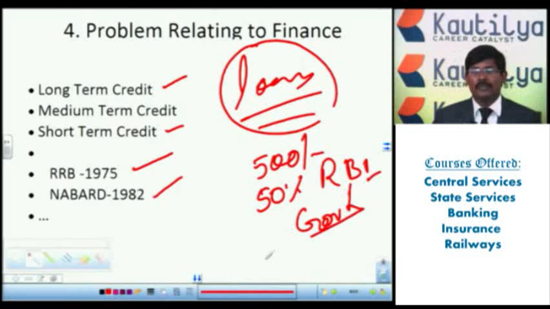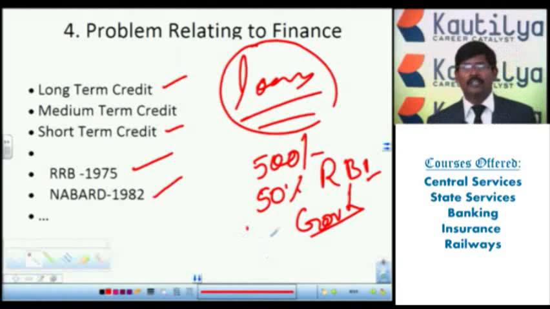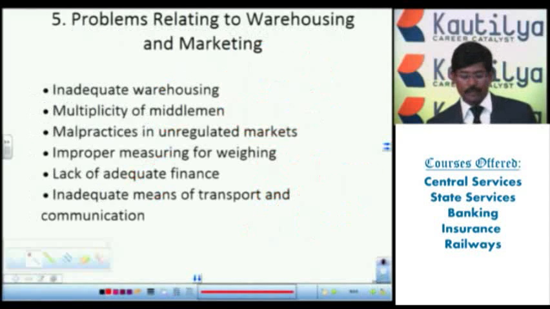To look after it properly, the director of NABARD is generally a deputy governor of RBI. With the help of NABARD, they get different loan facilities for the development of agriculture in India and the rural bank. Apart from this, cooperative banks, like different district cooperative banks, also started in India, and through these cooperative banks the agriculture sector people also get loan facilities. This is the problem relating to finance.